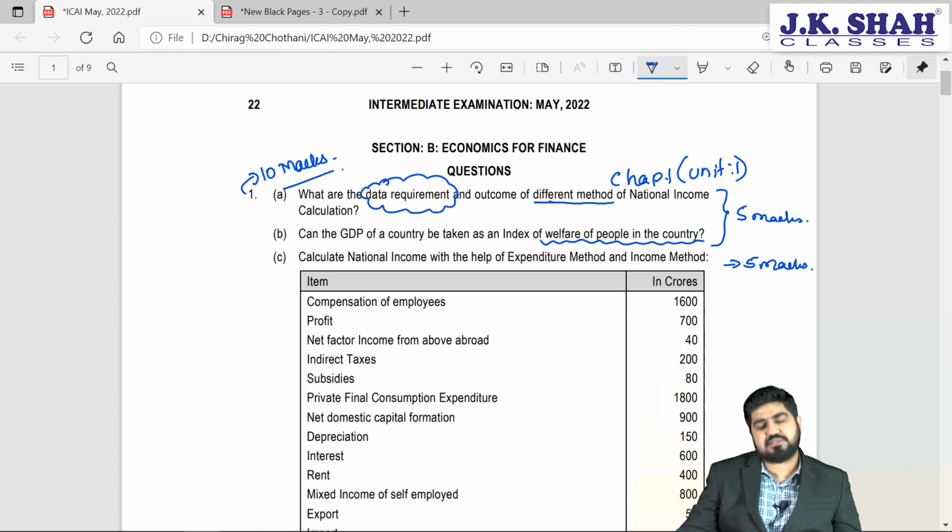It not necessarily results into welfare or development. That's the end of story. If you write in this way, students, write down all the points, I am very sure you will be able to get the entire 3 marks. So the first question was for 2 marks, the second question is worth 3 marks.